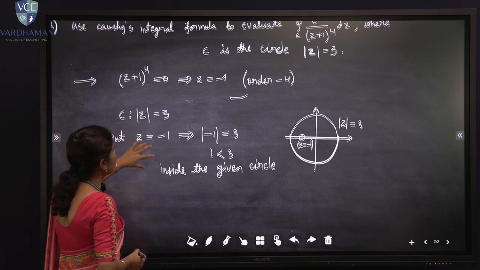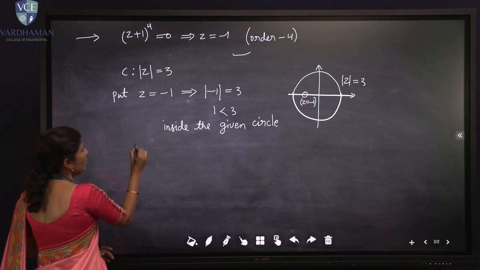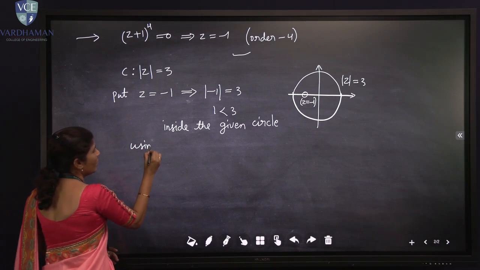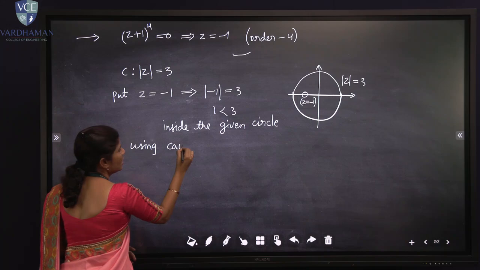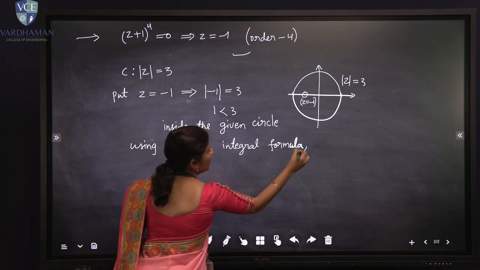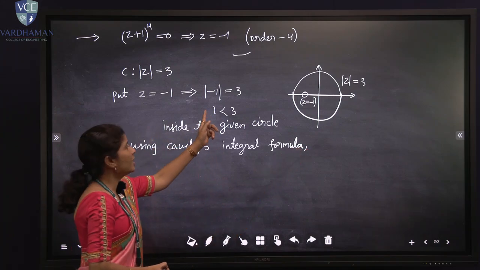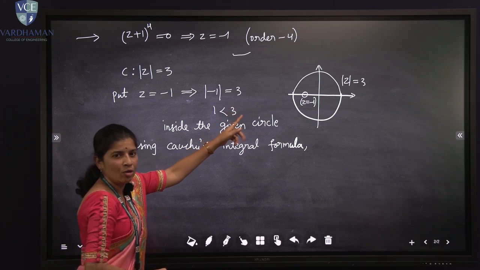Now we have the third step: we use the Cauchy integral formula. We know that f(z) is analytic everywhere within and on the closed curve.